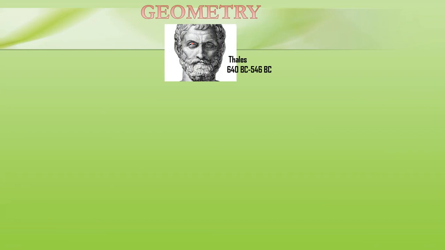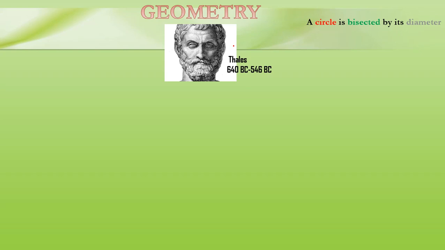In the field of geometry, there were many mathematicians who worked on it. One of the first famous mathematicians was Thales.